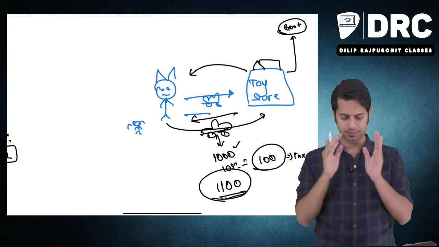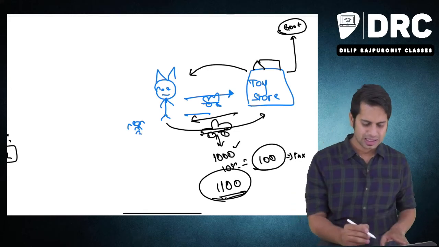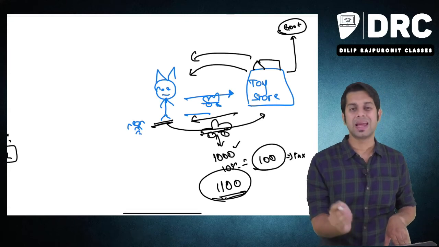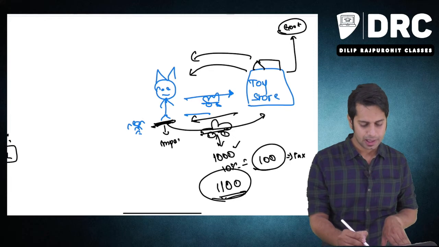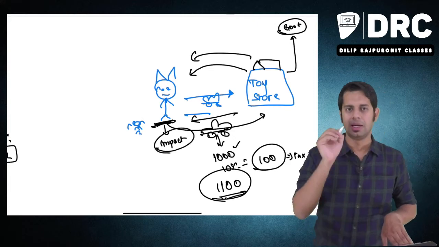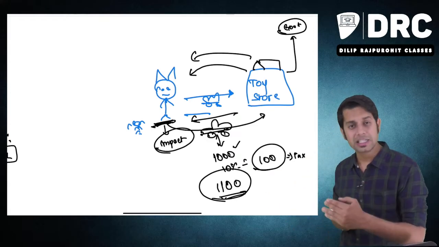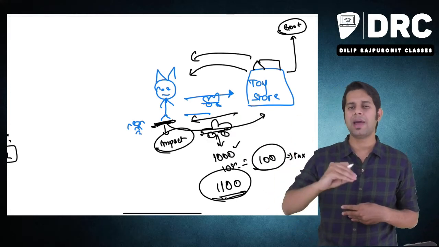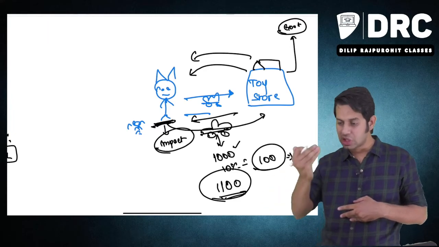So in case of indirect taxes, the incidence is on the sale of this product, and the impact of the tax is on me. The incidence is the sale, the transaction which happened; that sale creates a liability to pay the taxes, and the final burden is on the consumer who is purchasing that product.